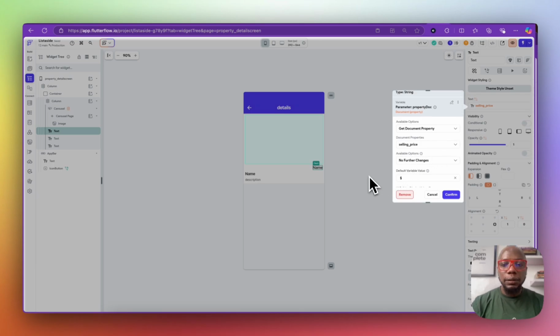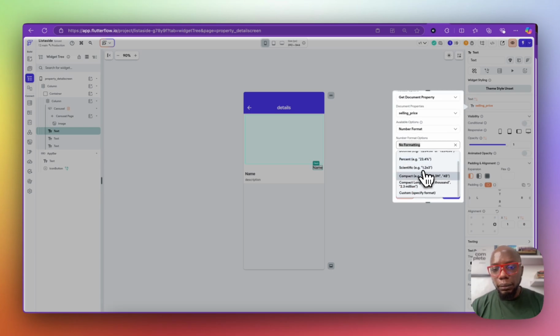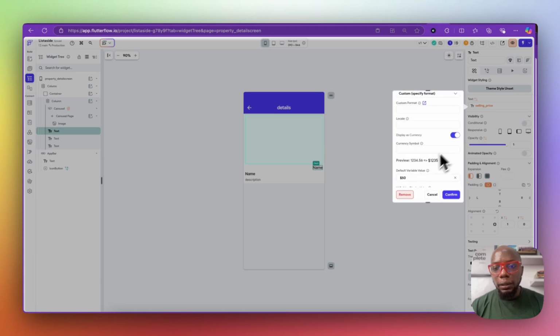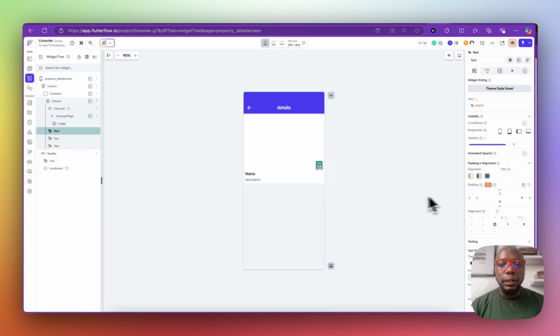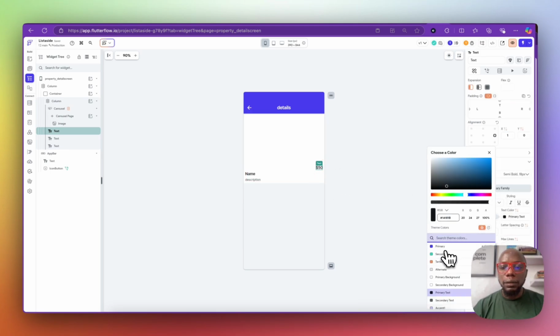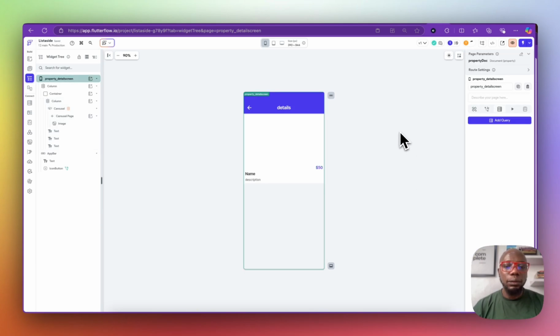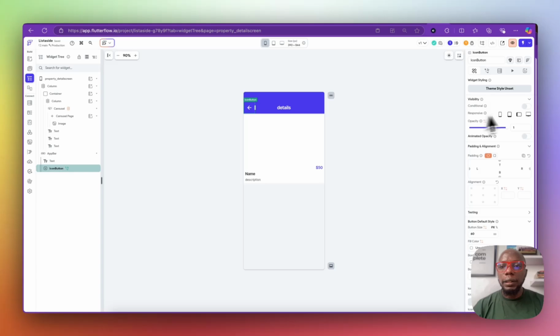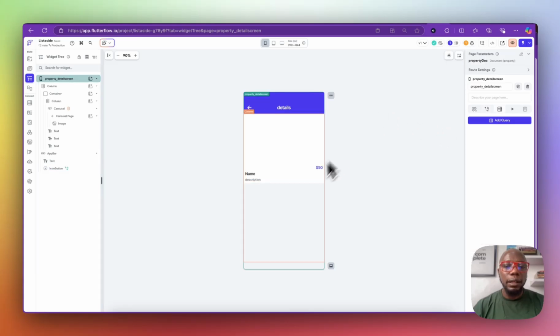So I'm just going to put this 50, and my changes, I'm going to say number format. I'm going to say custom. I'm going to say format as a currency, and then I'm going to put the currency symbol of the United States, and I would say confirm. I can turn the primary color of this to something else if I want to. It depends on what you're looking for, right? So this right here, it's going to say back. So we have that back action already.